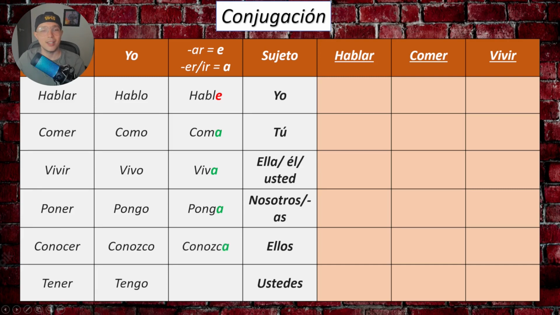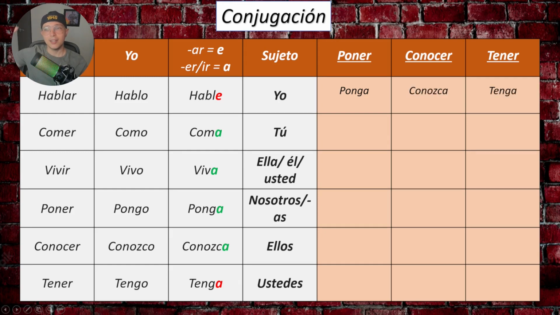Conozca. And the same with tener. Tener, and we say tengo, ends in ER, so we change for an A. Tenga. Now we have the 3 subjunctive forms. Now we say yo ponga, yo conozca, yo tenga. So we have the 3 conjugations already.